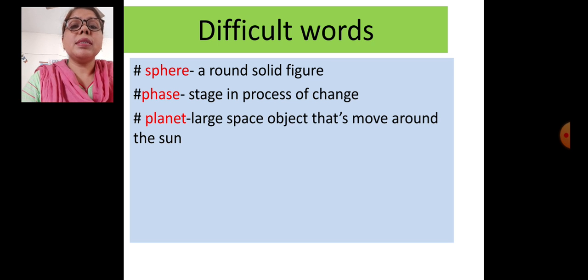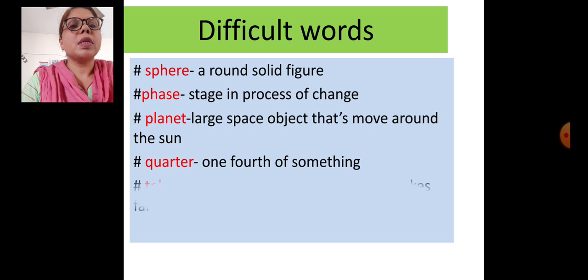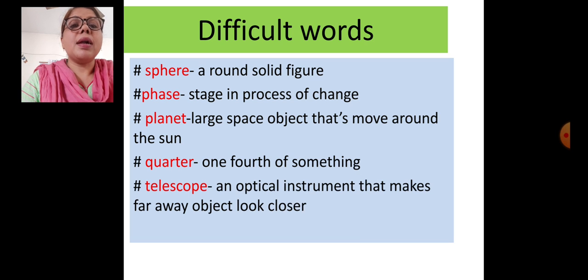What is the meaning of phases? Phases means stages in a process of change. Planet. A large space object that moves around the sun. Later we will learn more about the planet. Quarter. One fourth of something. Telescope. What is a telescope? An optical instrument that makes faraway objects look closer.